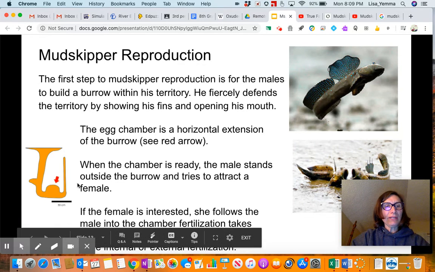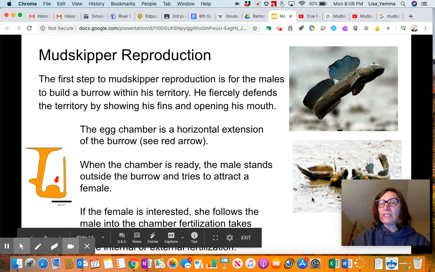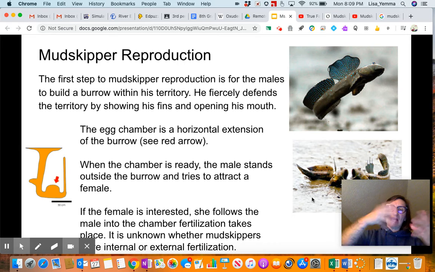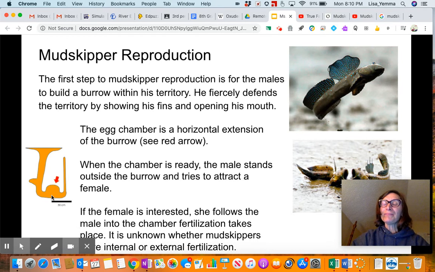So here is an example. Here is this picture with this red arrow. Here's what the burrow looks like. On the surface, you'll see they actually gulp the sand and spit it out, and gulp the sand and spit it out. And there's tons of really cool videos on this. And they will dig down, down, down. This horizontal part of the chamber is actually where the eggs are going to be laid. This pouchy part is not going to fill with water. So what happens in the water under here is it gets really stagnant and it's not very oxygenated.